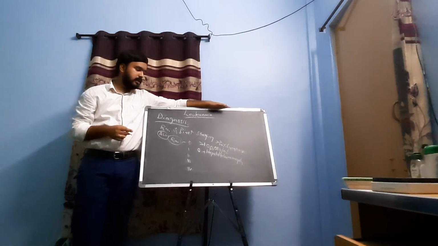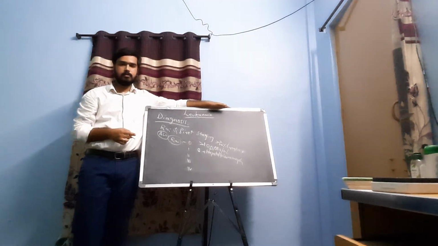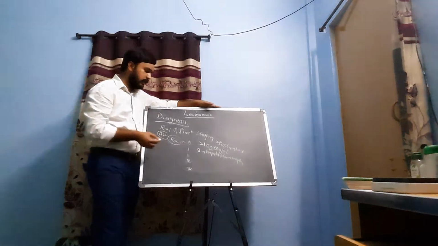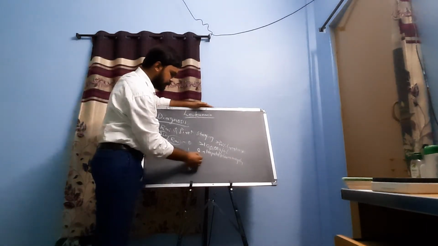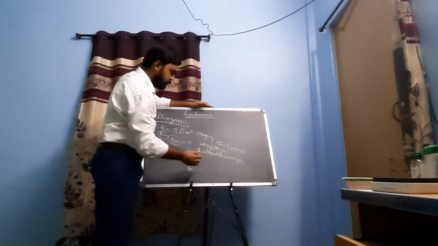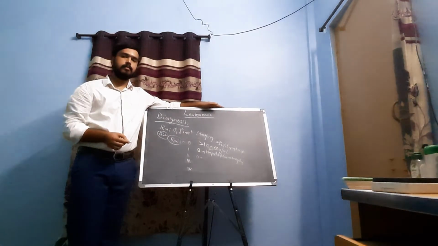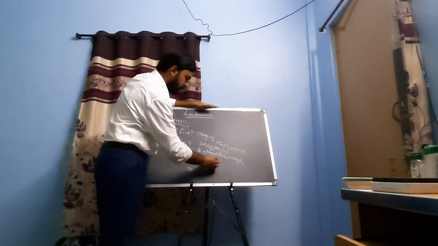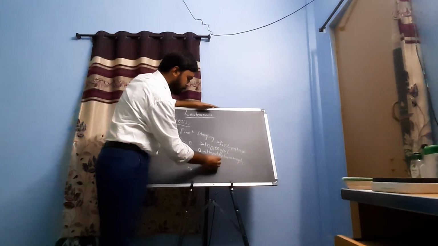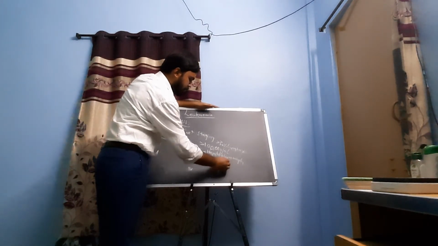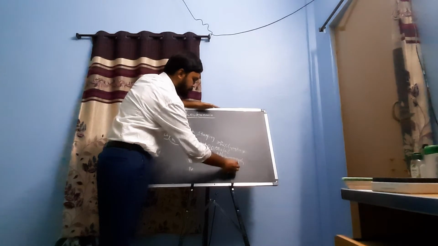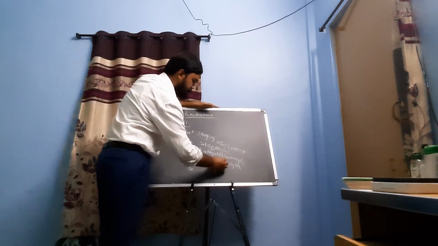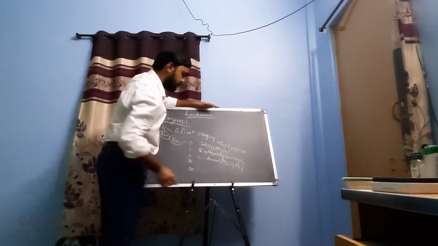And stage 2 involves stage 0 plus anemia, that is less than 11 gram per dl of hemoglobin.